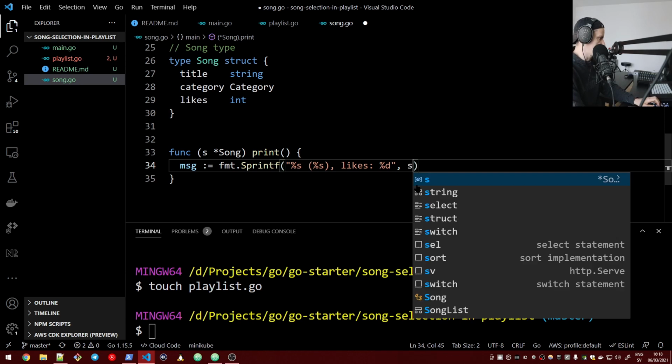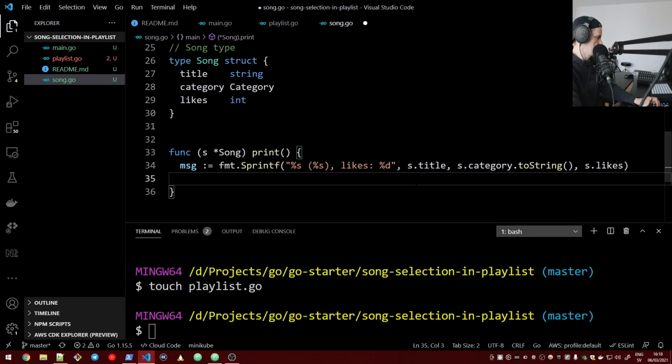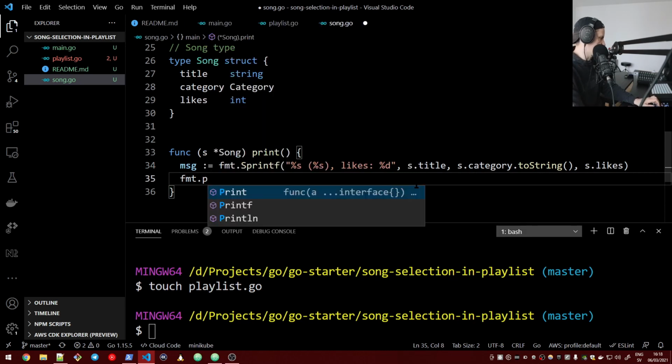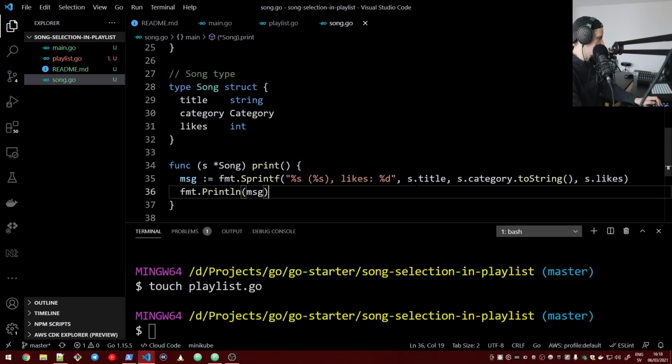So we would have s.title, s.category, toString. Remember, we made a toString method so that we get the actual value, not the integer. And then we have the number of likes. Then we will just format the print line message. And that's all that this function should do.